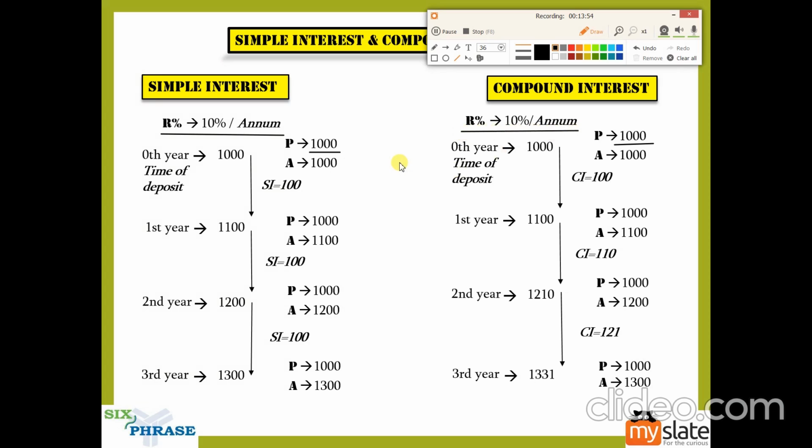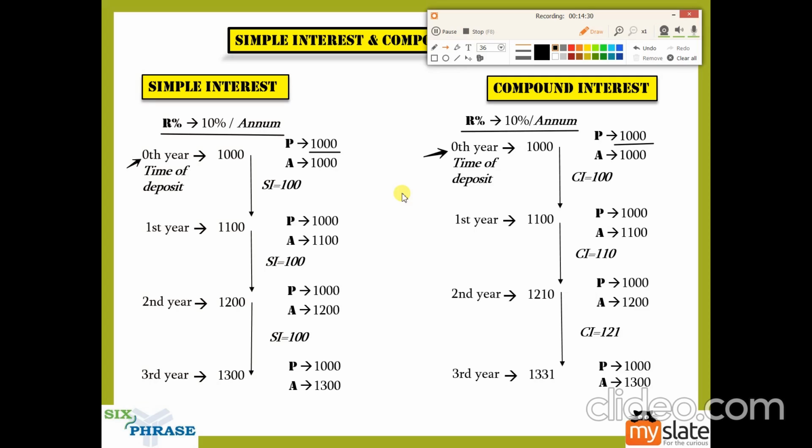Now, initially, what you have to understand is when the time period is 0 years. Look at this. Time period is 0 years, and here also it is 0 years, the 0th year. It means it is the first day of your investment. Not even a day has passed since you invested your money. So it is the first day. Now, at this point, you will have zero interest. Your interest wouldn't even have started.